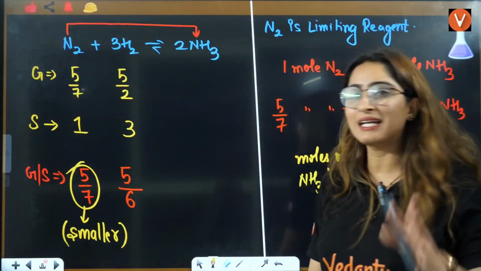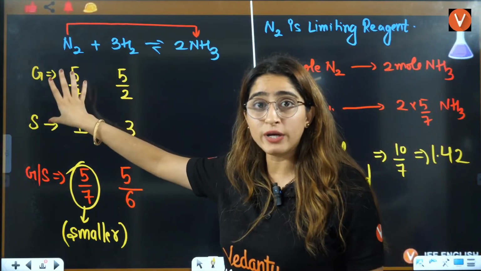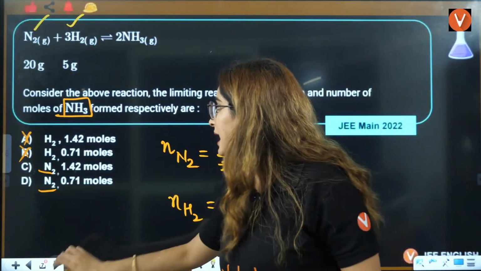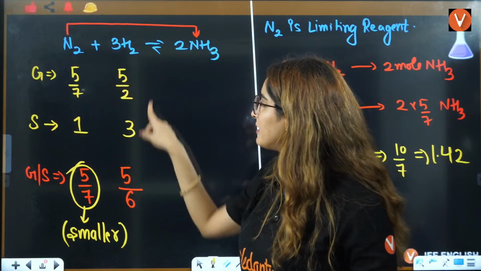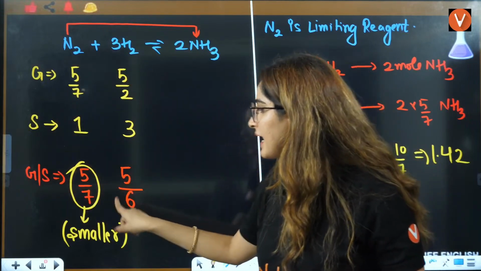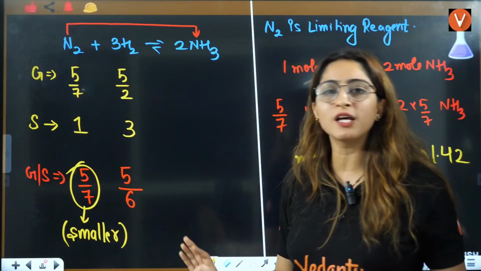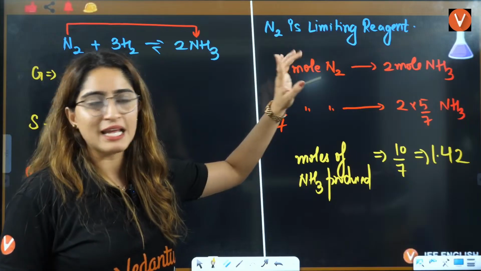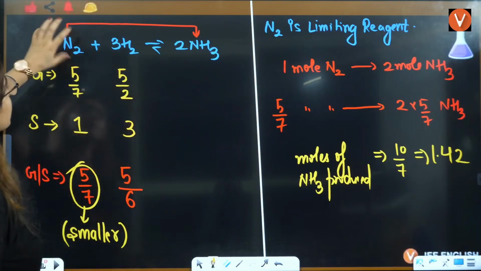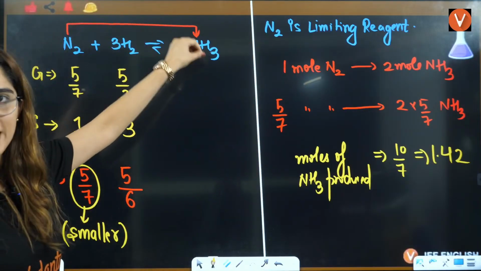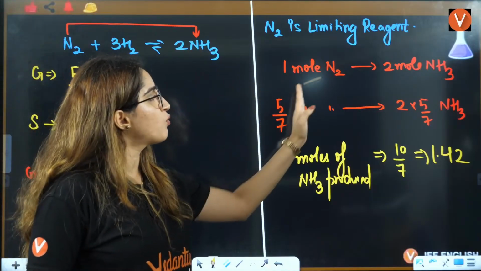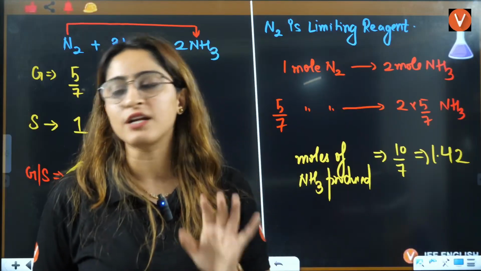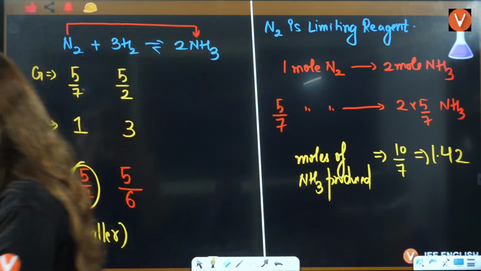Now what we have calculated in the question is this and this, that is the moles, right? Then stoichiometry is 1 and 3 here. Then what is G by S? That is this and this. The smaller value of G by S is your limiting reagent. Product formation will depend on the limiting reagent. Now we know that 1 mole of N2 gives 2 mole of NH3. Then 5 by 7 mole of N2 will give you 2 into 5 by 7 mole of NH3, and that is going to be the answer here, right? Okay.